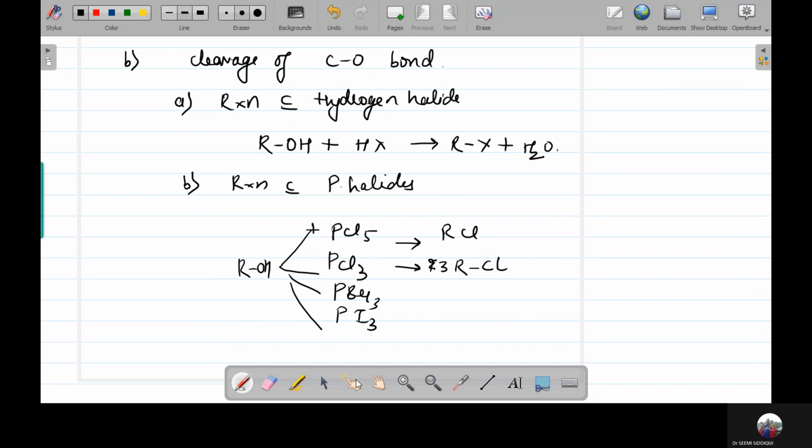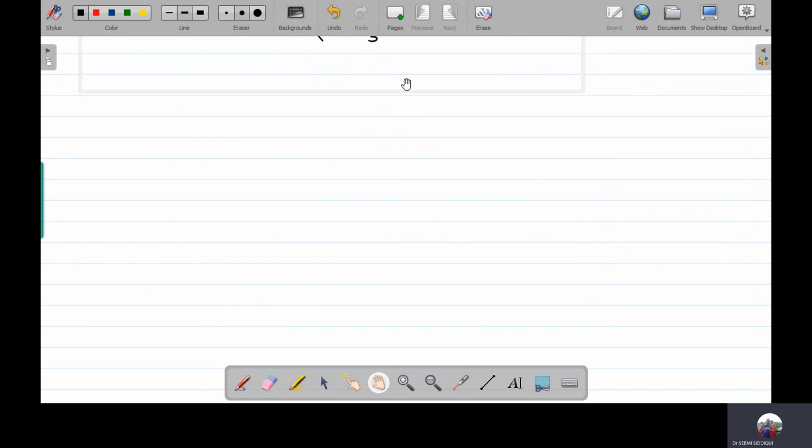Okay. Then another reaction which we can have is dehydration. When we talk about dehydration, your alcohol is undergoing dehydration and it is going to form the corresponding alkene. In this, the order of dehydration will be highest for third degree, then second degree, and lowest for the first degree.